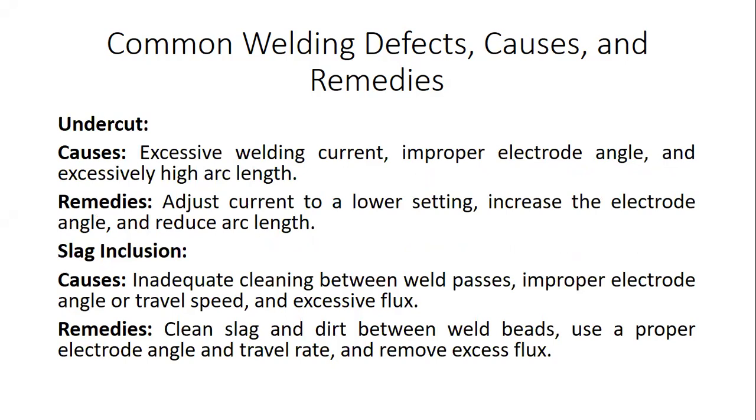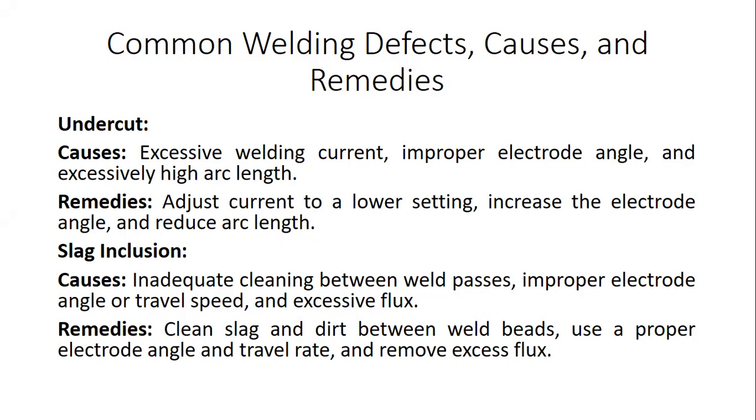Next one is undercut. What are the causes of undercut failure? Excessive weld current, improper electrode angle, and high arc length. These are the causes that lead to undercut in the welded joint. What are the remedies to overcome this failure? Adjust the current to a lower setting, increase the electrode angle and reduce the arc length.